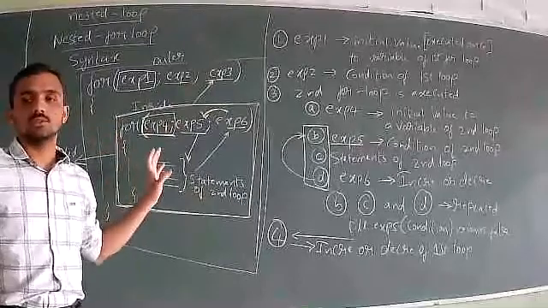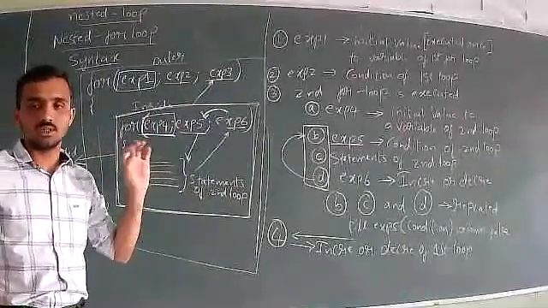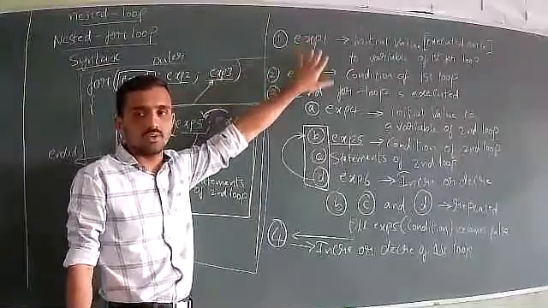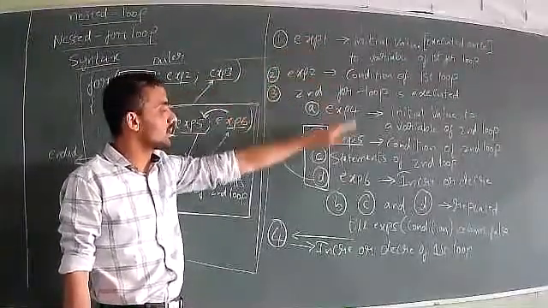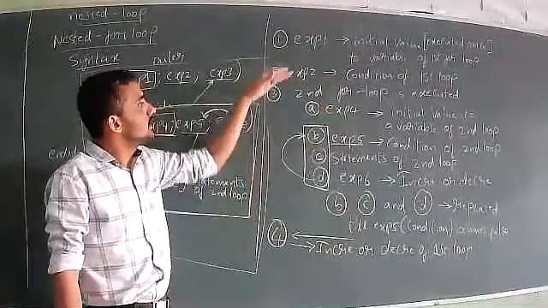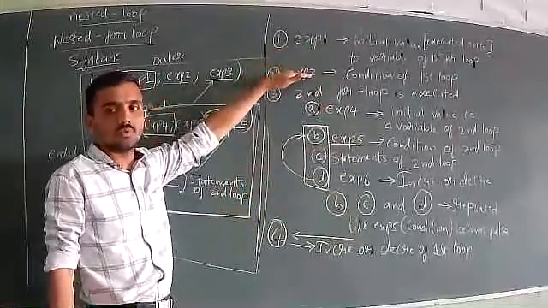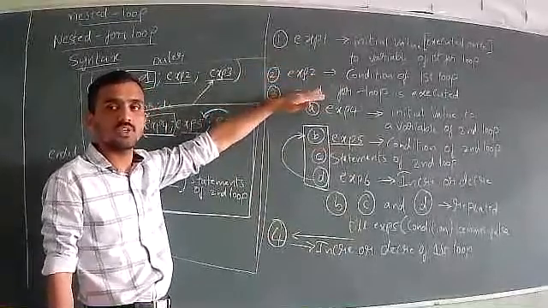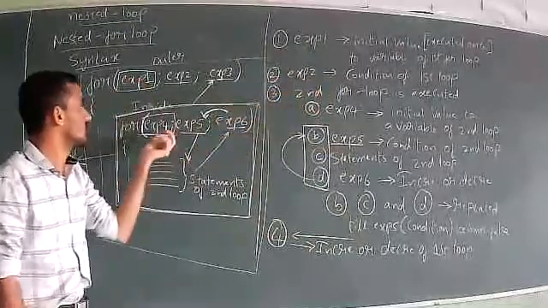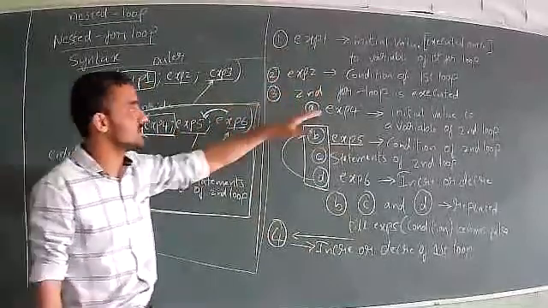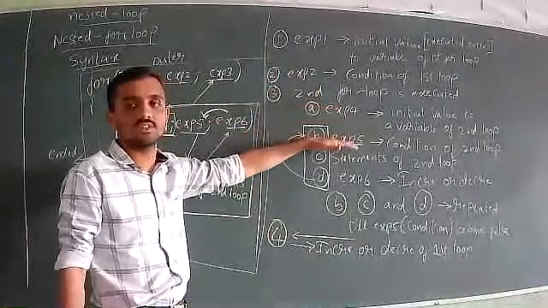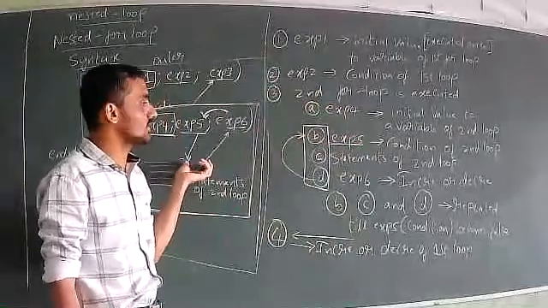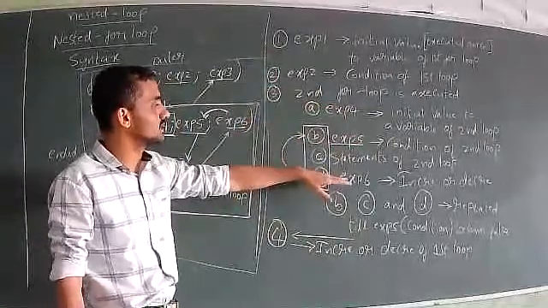Understood? Once again, try to understand. Expression 1 is executed first, only once. Once it is executed, you need not write that step again. Then expression 2, the condition of the first for loop. If it is true, you come inside the second for loop. When you come inside, you start from the initial value, which is in expression 4. After expression 4, expression 5 is the condition. After expression 5, don't go to the increment or decrement; come to the statements of the loop. After the statements of the loop, go to the increment or decrement, that is expression 6.